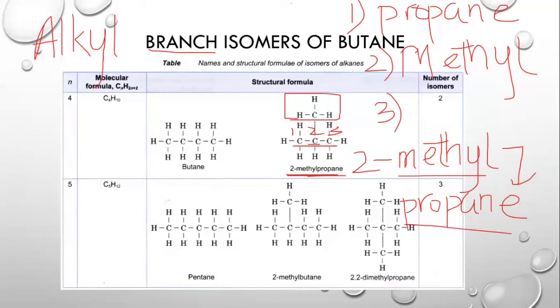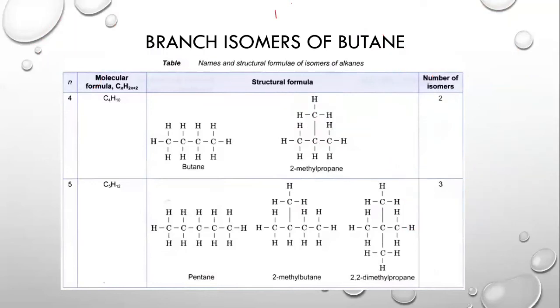Now there's one thing that you need to notice. You had the branch that is attached to the second carbon. However, it is possible that the branch is attached to the last carbon, such as this or this. Now, we are always going to number the carbon chain from where the branch attached is the nearest. In this case, we have the branch attached in the middle. So if we number it from left to right or from right to left, it doesn't really make a difference because it will always be 2.